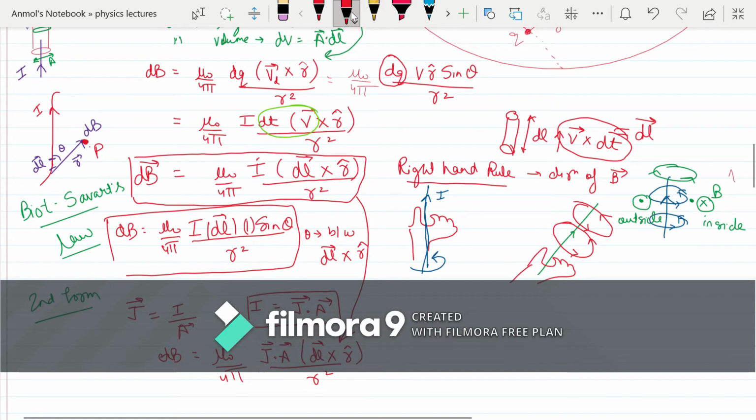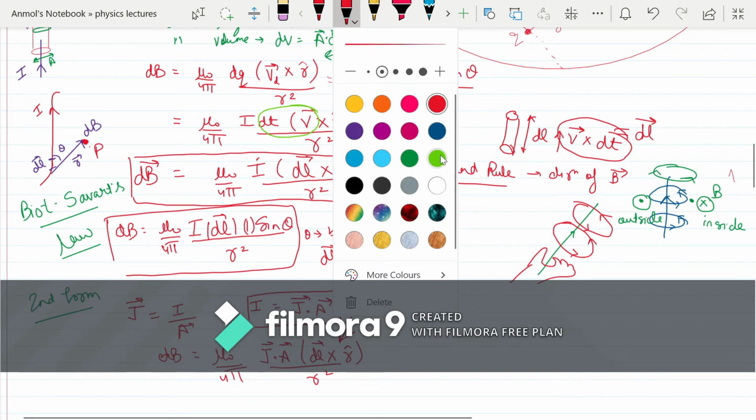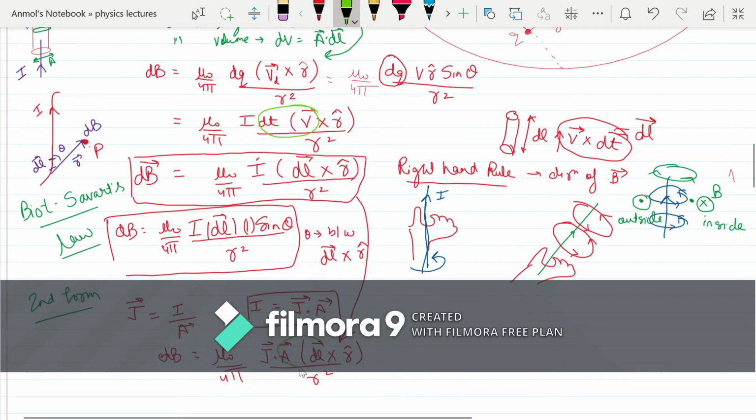Now I want you to understand that in this case, your A into dl, area into length, gives you volume. I have shown it in the rough work here also.